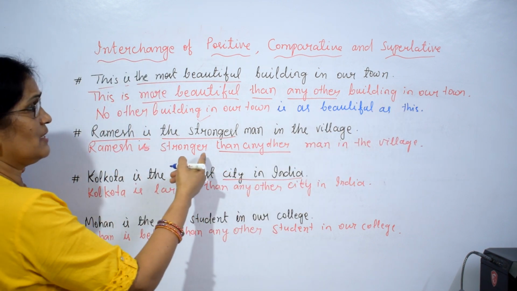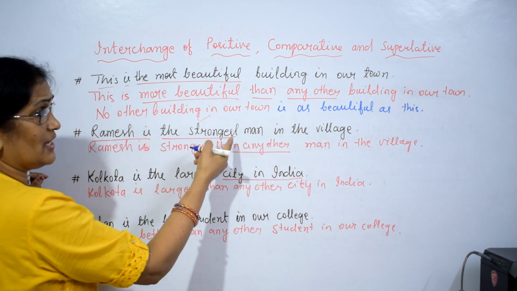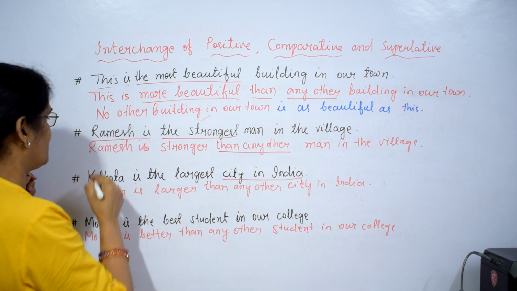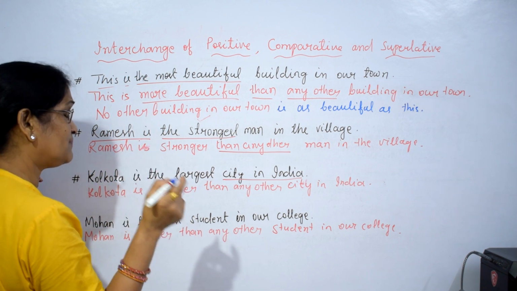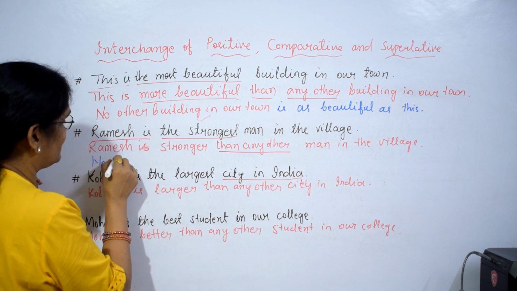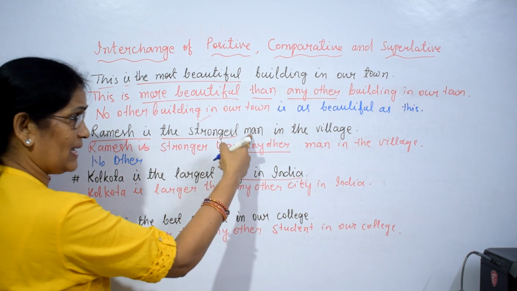Ramesh is stronger than any other man in the village. Ramesh is the strongest man in the village. You change the sentence into positive. From which phrase you have to start? No other. No other what? Man.